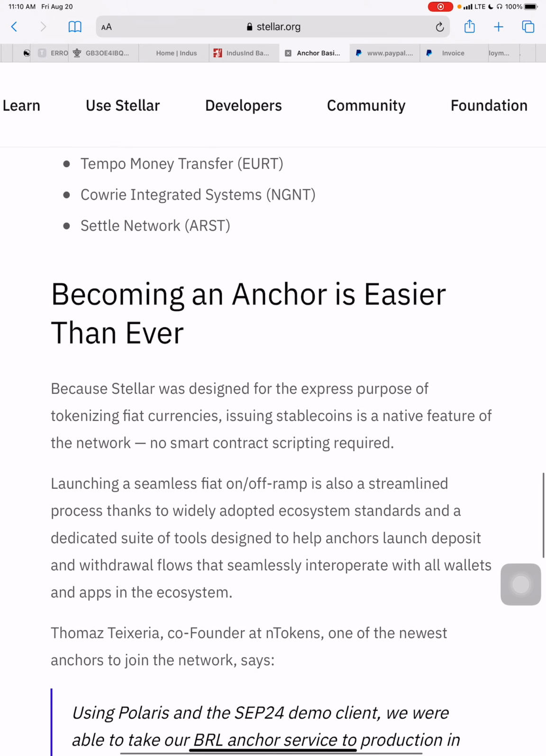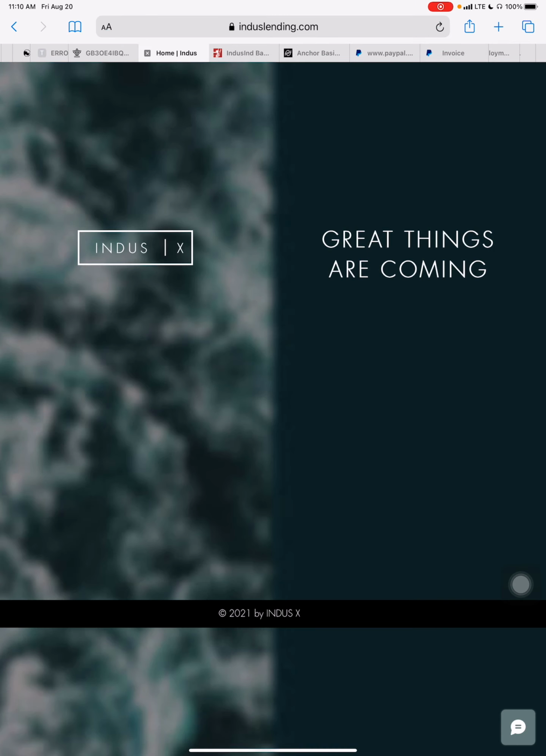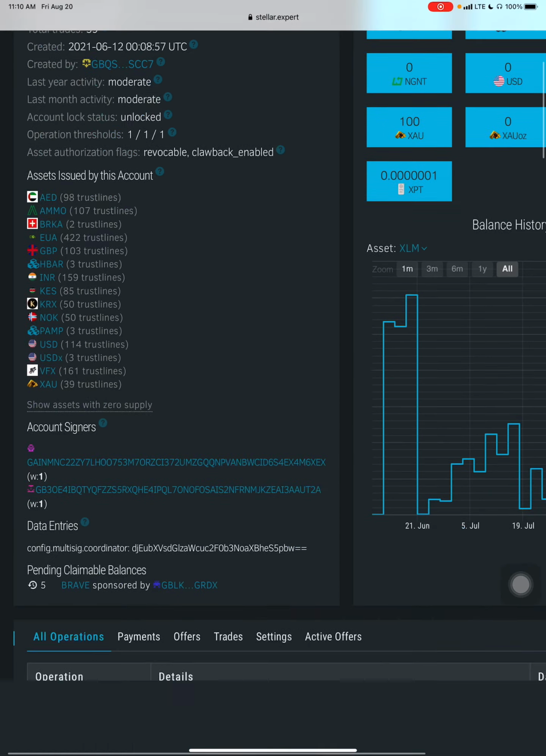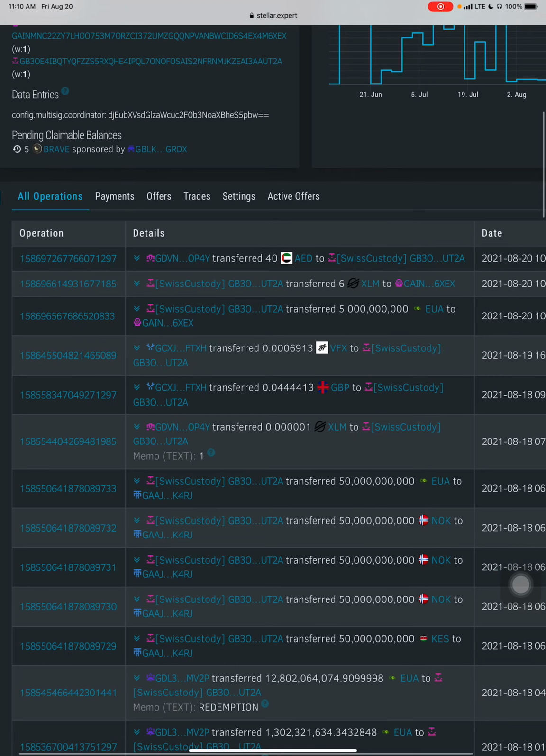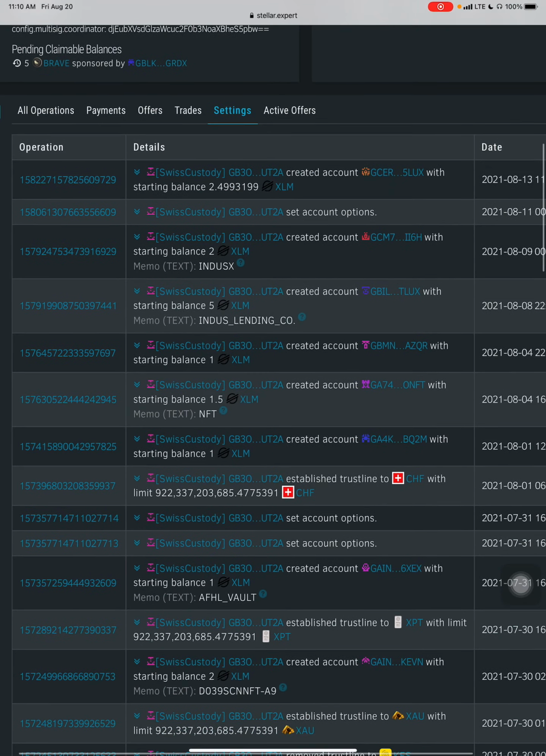Now, going back to, watch, let me show you this. Going back to this account right here. So this is Swiss custody, right? Look what I just found though, right? Look, check this out. All right. Let's go to settings, right? Now from settings, look at this. Swiss custody created an account, right?